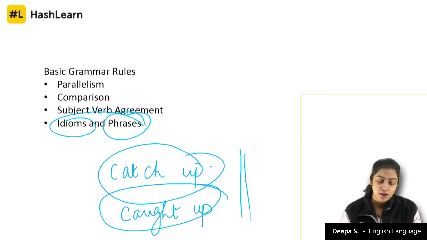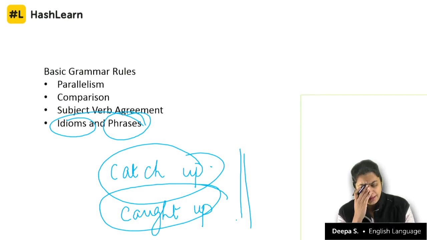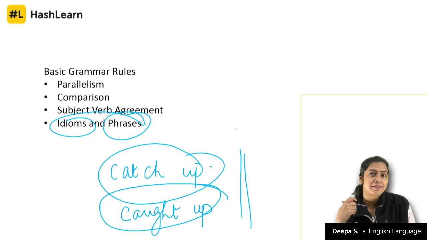Now I can say, hey, you know what, I met Nivedita very recently. We caught up over a cup of coffee. So it has nothing to do with the physical catch. It is just that two people are hanging out and they are briefing each other on what goes on in their lives. That is catch up.